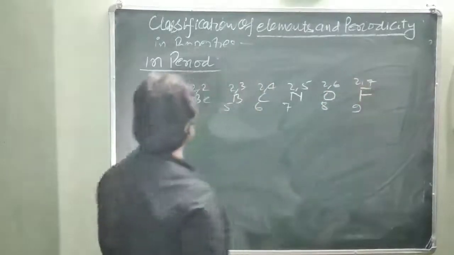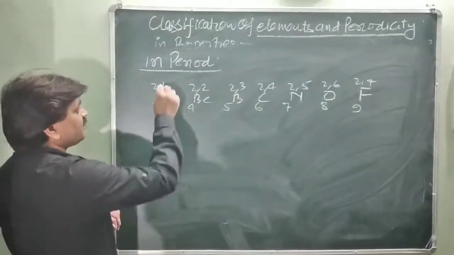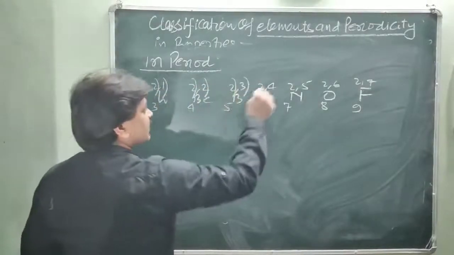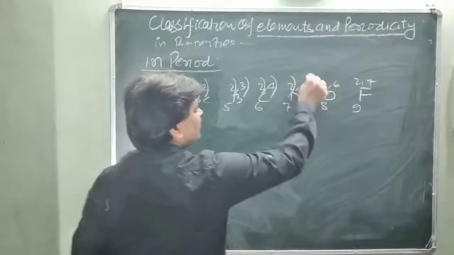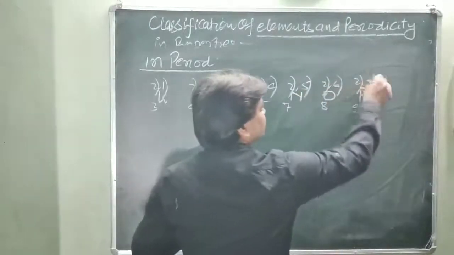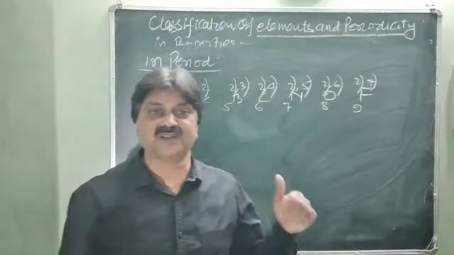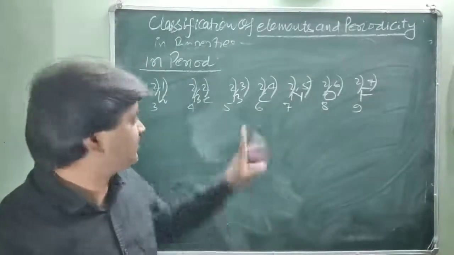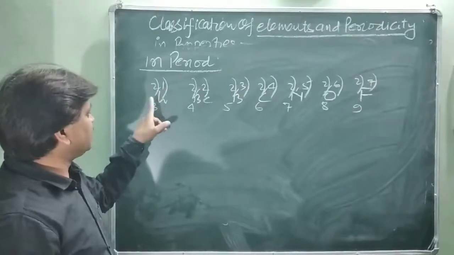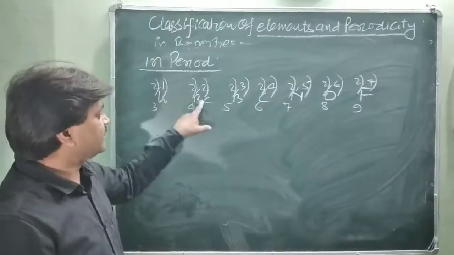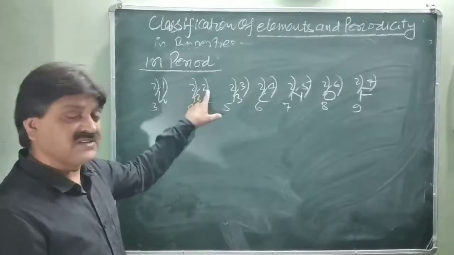You will see here the number of electrons increases but not the number of shells. The filling of electrons takes place into the same shell, as the number of positive charges also increases in the nucleus. You will see here, in lithium there is 1 electron in the outermost shell, 1 in the 2nd shell. In case of beryllium, 2 electrons in the second shell.